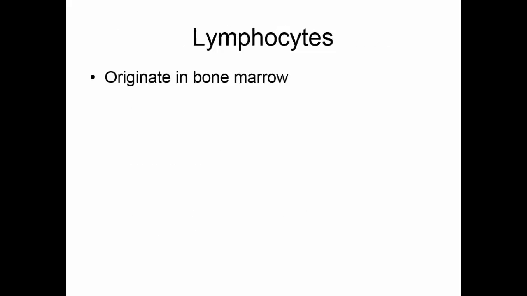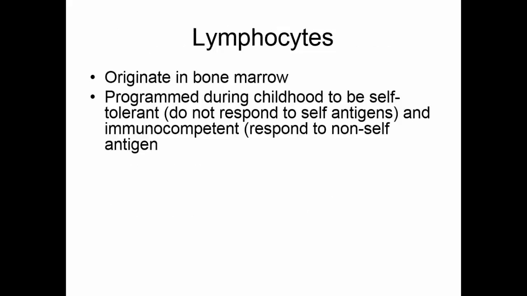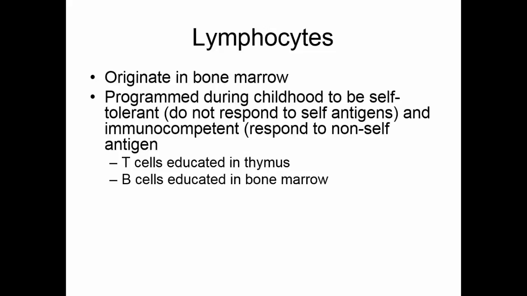All of your lymphocytes originate in the bone marrow. They become programmed during childhood to be self-tolerant, that is, not to respond to self-antigens, and immunocompetent, to respond to non-self antigens. T cells receive their education in the thymus. The B cells receive their education in the bone marrow.